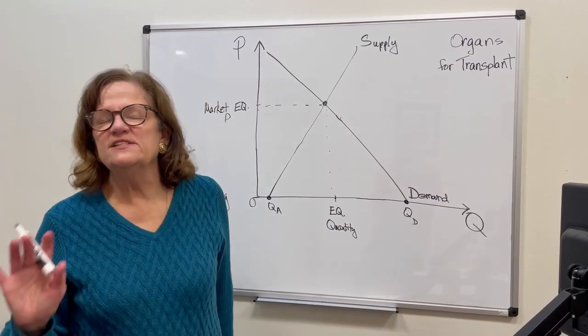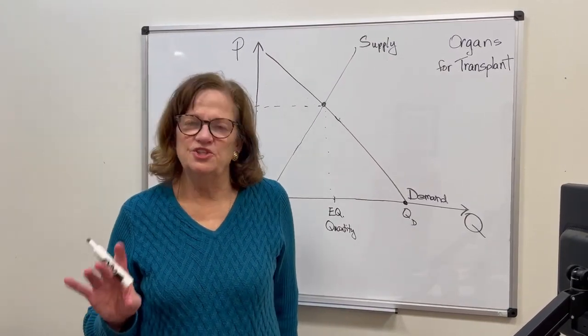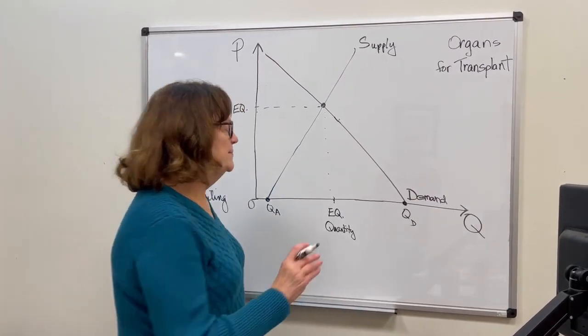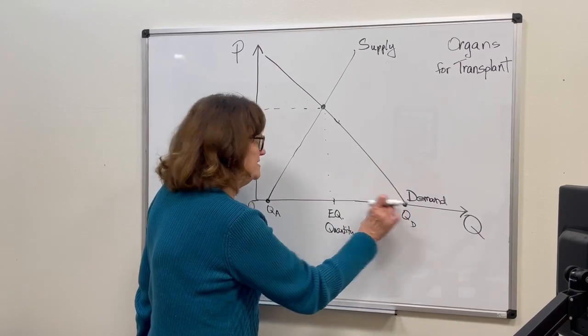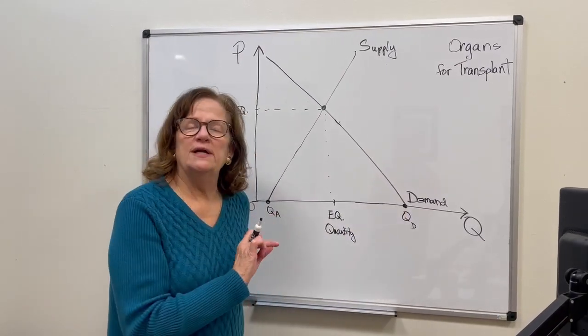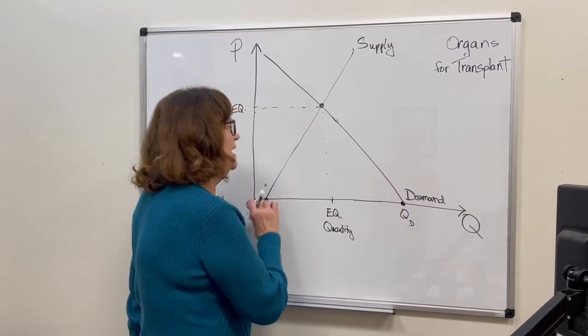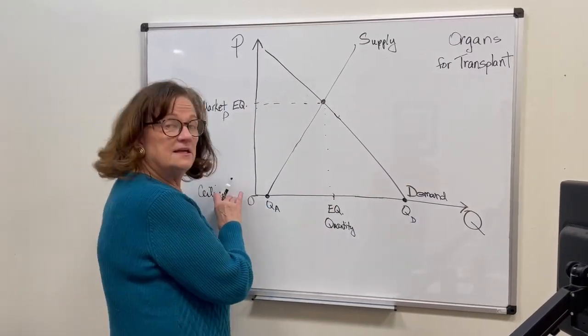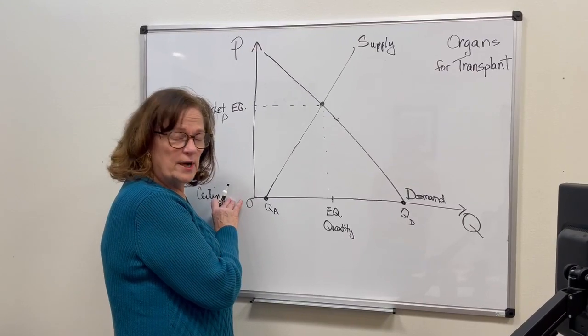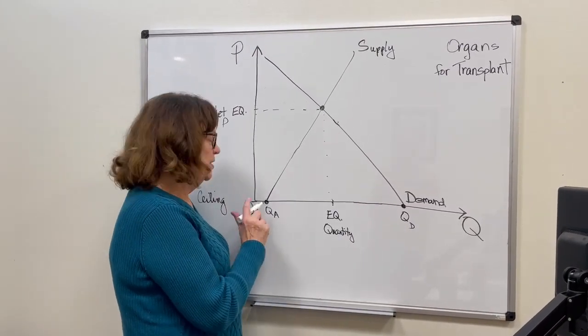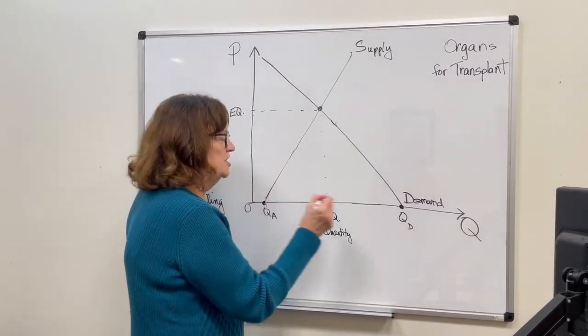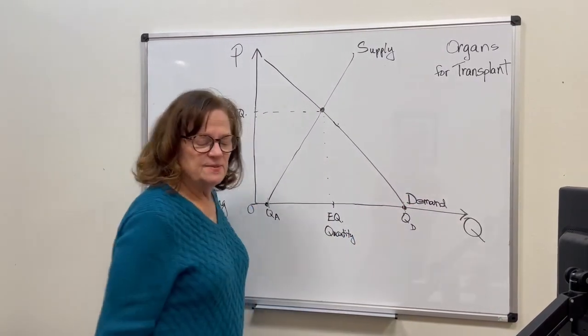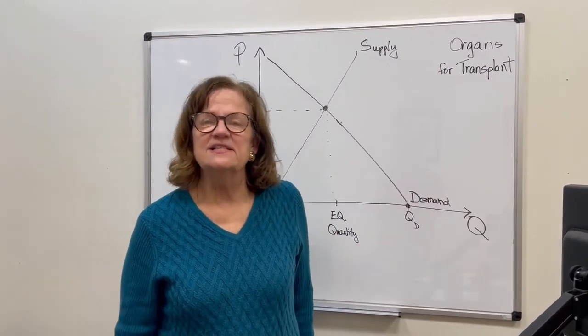So imposing a zero price ceiling doesn't shift the curves. It simply changes the price and changes the quantity demanded and the quantity supplied. It doesn't shift any curve. So now at the new price of zero that the government imposes, there's a huge shortage of organs for transplant, and that in fact is the case.